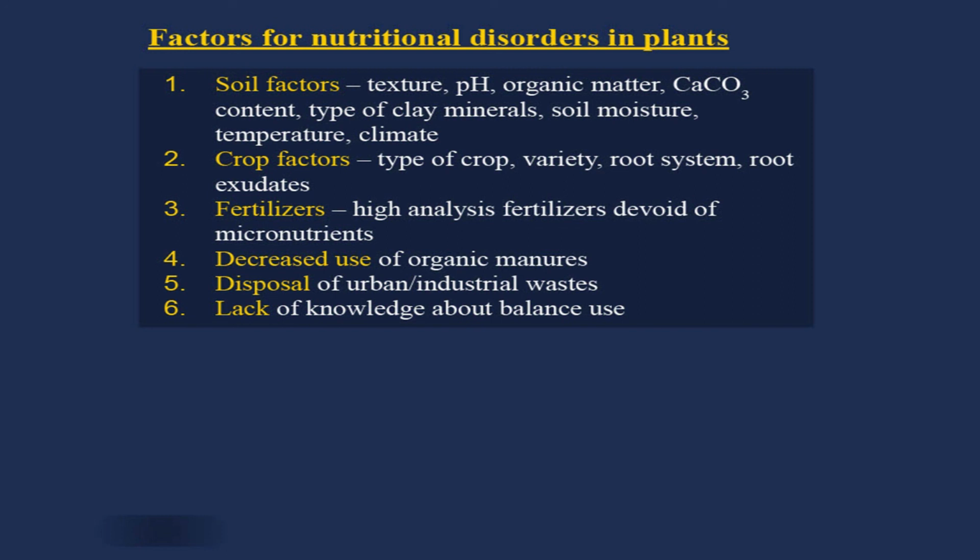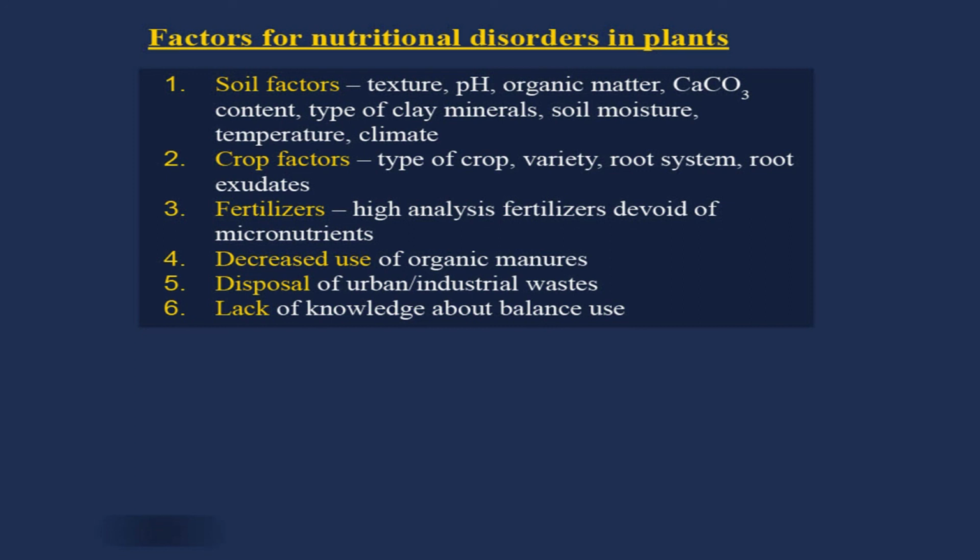Then crop factors: type of crop, variety, root system, root exudates, they all affect, because certain crops may be very sensitive to deficiency of a particular nutrient. Take the case of oil seeds. Oil seeds are quite prone to the deficiency of sulfur. Similarly, potato requires more potassium, so potato is prone to the deficiency of potassium. Also, some varieties are specifically sensitive to the deficiency of a particular nutrient, and so on.